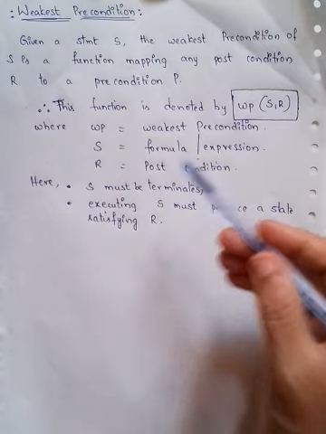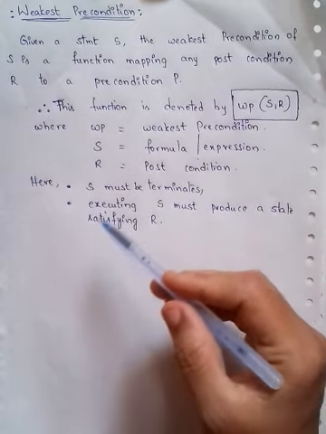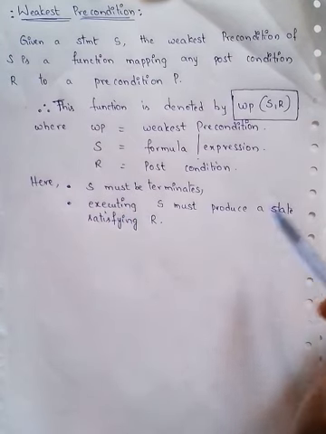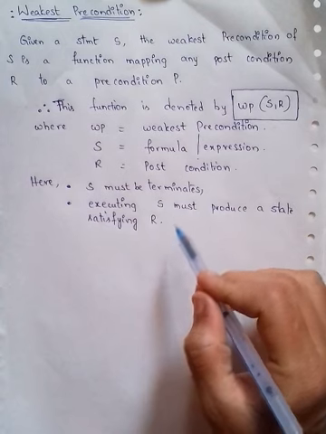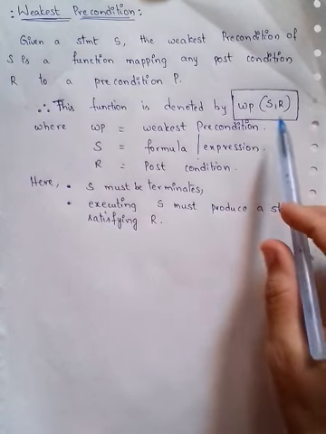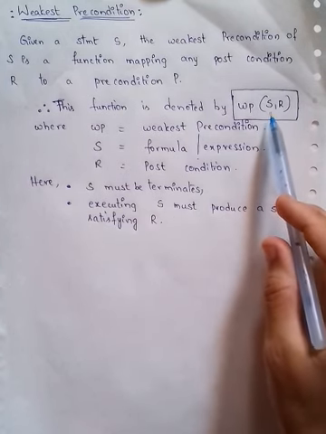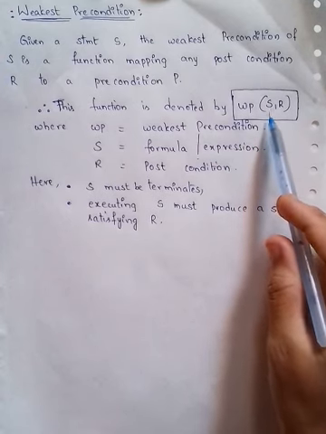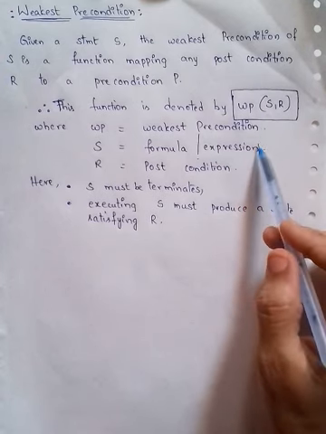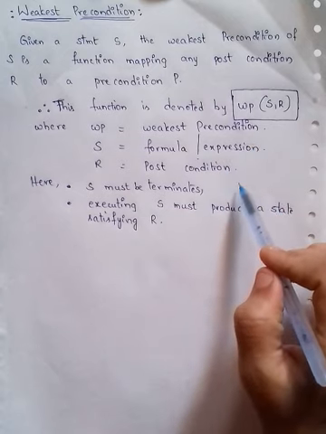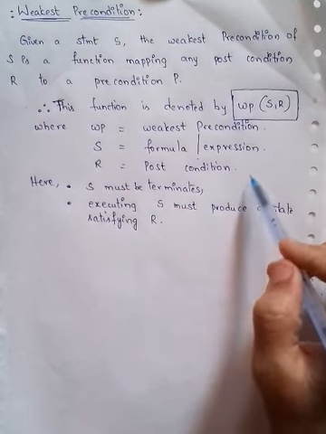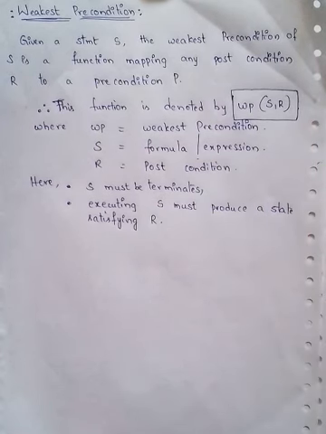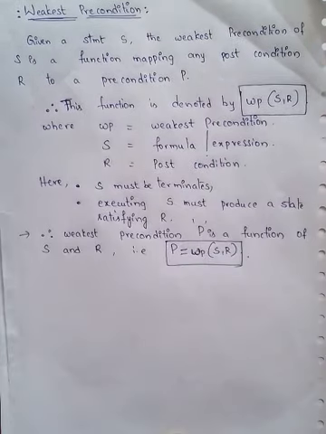Here S must terminate, and the second point is that executing S must produce a state satisfying R. This means that by evaluating the expression using the precondition and executing the statements, only then can we get the postcondition, that is R.